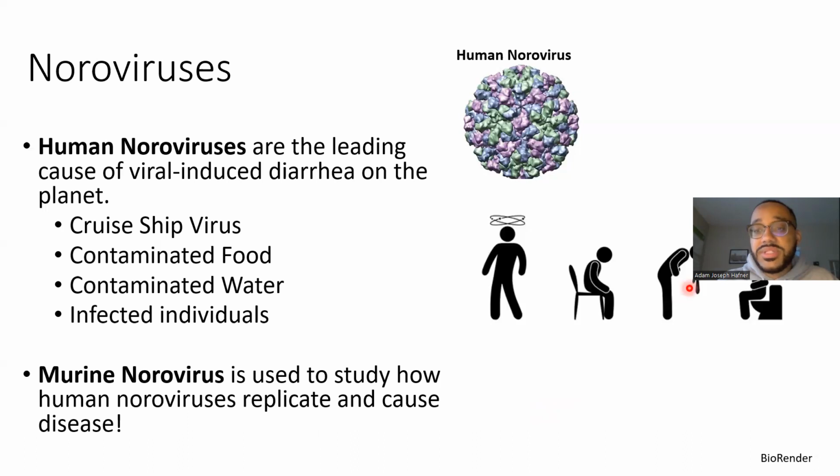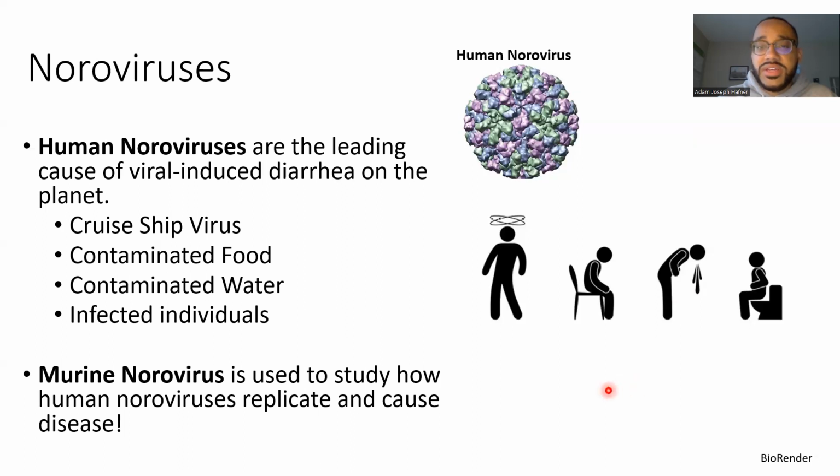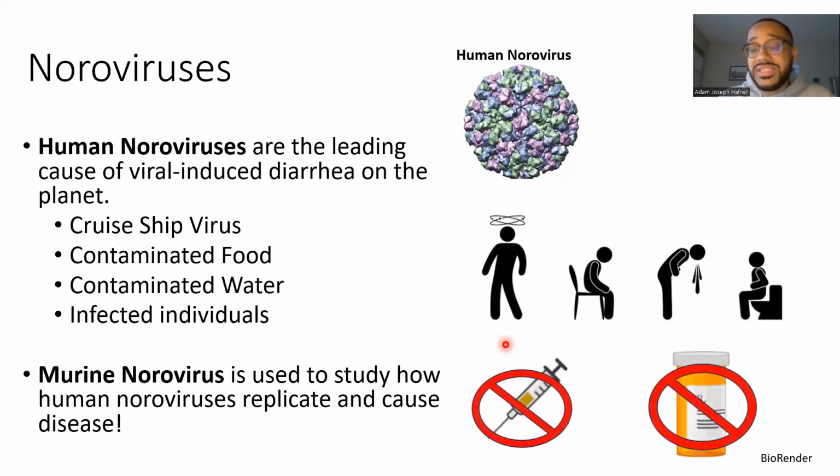If we think about some of the symptoms, a norovirus infection can result in debilitating tiredness, loss of appetite, and unfortunately, debilitating diarrhea and vomiting. Unfortunately, human norovirus infections can also be fatal, with 200,000 individuals dying per year. Usually, those people are children, the elderly, or immunocompromised individuals. Really, the reason there is a high amount of infections and death is that there are currently no vaccines nor antivirals to treat a human norovirus infection.